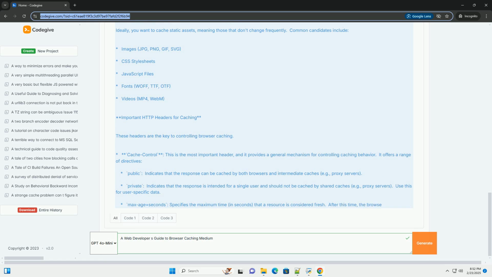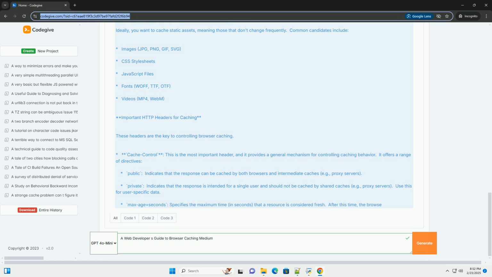At its core, browser caching is a negotiation between the browser and the server, governed by HTTP headers. The server sends headers that instruct the browser how long to store the asset, how to validate it, and under what conditions it should be refetched. 1. The caching process. First visit, cache miss.